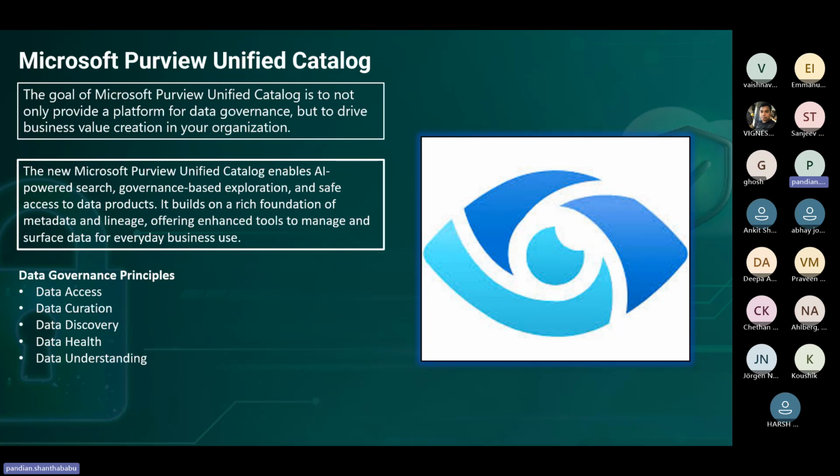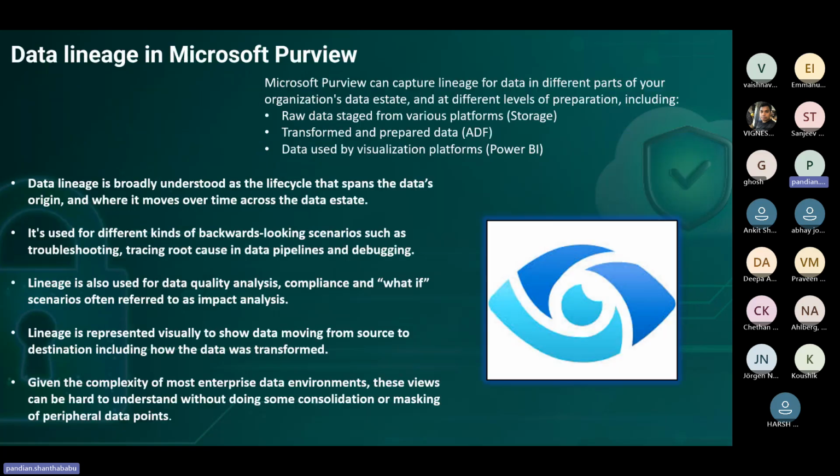We can differentiate these principles under data governance, and find the data health and the data discovery point of view, and understand the data in all aspects. With the unified catalog, we can understand how our data is organized. That's a very important thing.